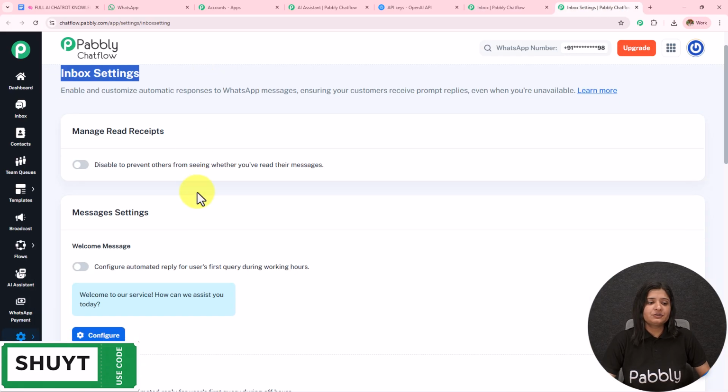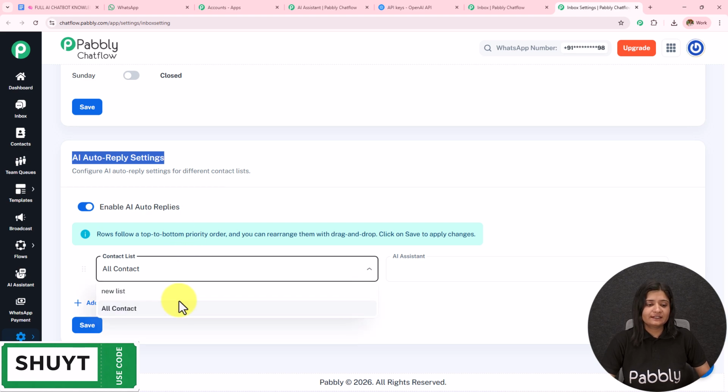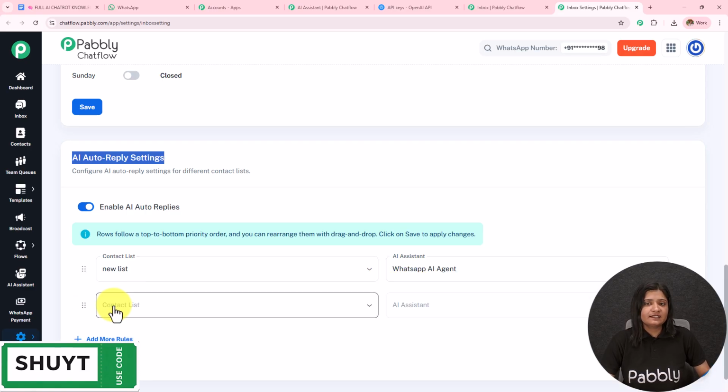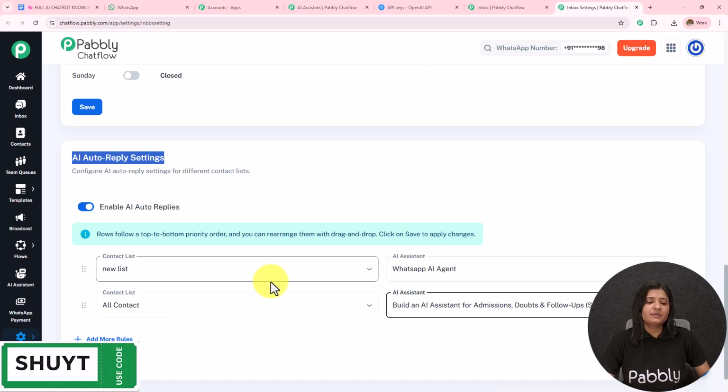Now here, as I've landed on the inbox settings, I will scroll down and I have this AI auto reply settings. I have kept the enable AI auto replies toggle on, so you have to keep this on and then select the list. Here I've created one list which I've selected, and the AI assistant for this list. I can add more rules, select another list, select another AI assistant for that list, or I can select all the contacts and select another AI assistant for all the contacts. Simply save this. In this manner, a particular AI assistant will be assigned to the particular contact list or to all the contacts. So this is how we have created this AI agent and automated our WhatsApp conversation.